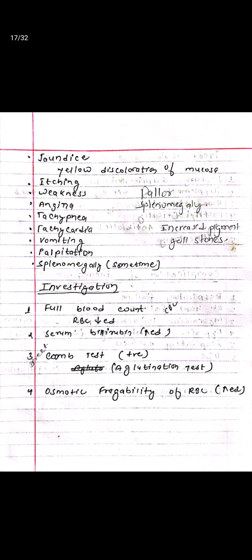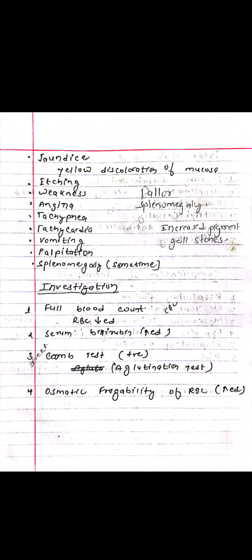Hemolytic anemia. It is defined as anemia due to destruction of RBC. Causes: RBC cell membrane defect. Enzyme deficiency, G6PD, an enzyme found in the liver. Autoimmune disease. Hemolytic transfusion reaction. Infection: malaria, kala-azar, liver disease. Drugs and chemicals. Clinical features: jaundice, yellow discoloration of the mucosa, itching, weakness, angina, tachypnea, tachycardia, vomiting, palpitation, splenomegaly.